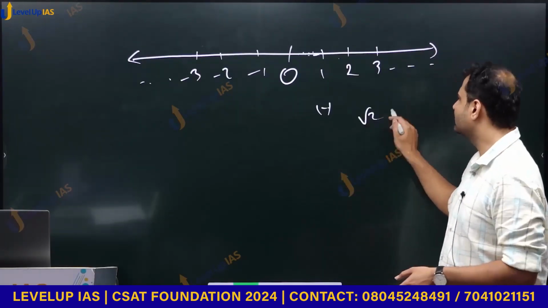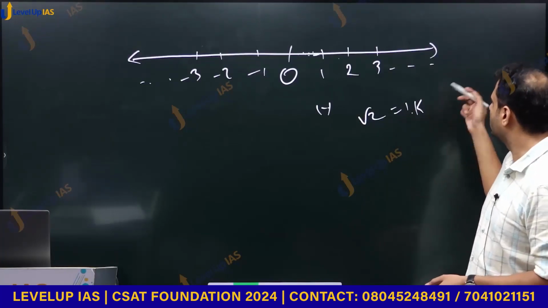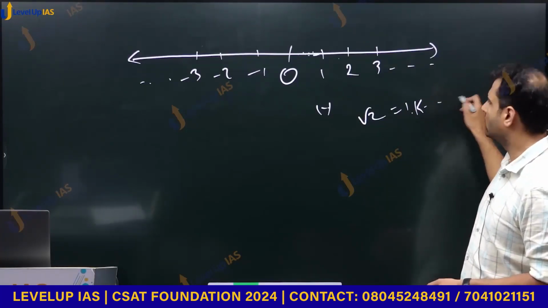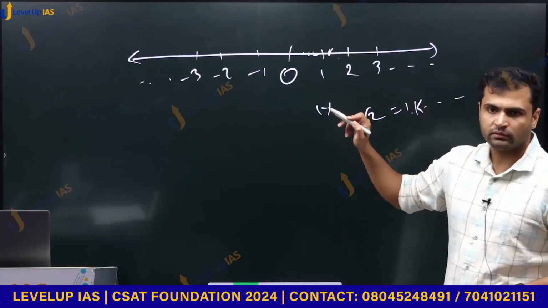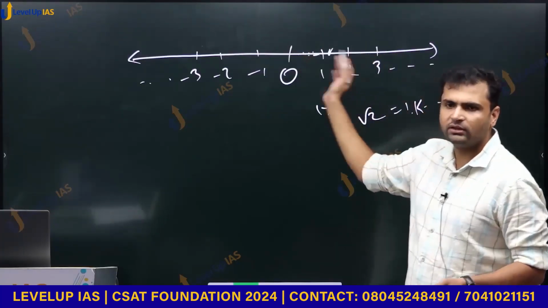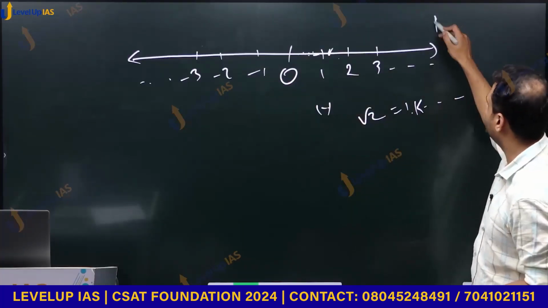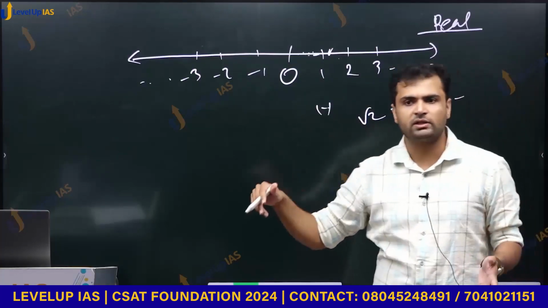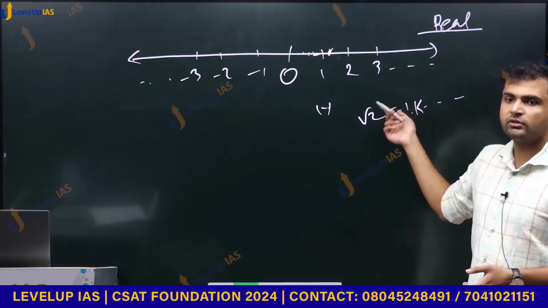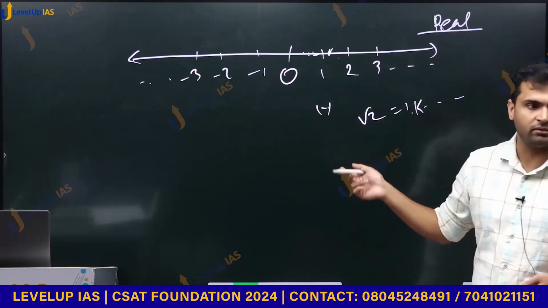Root 2 is something like 1.14 dot dot dot. It will be somewhere on this line. This is called the real number line. Real numbers include both rational and irrational numbers.